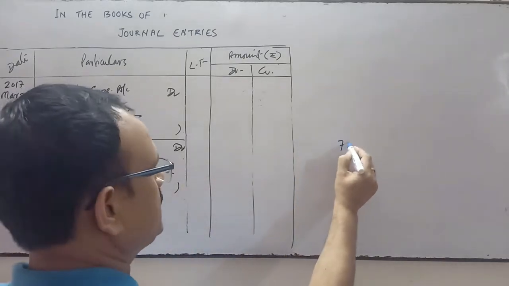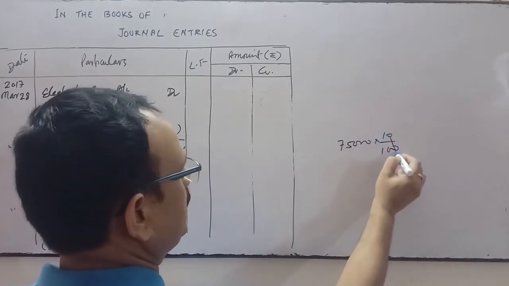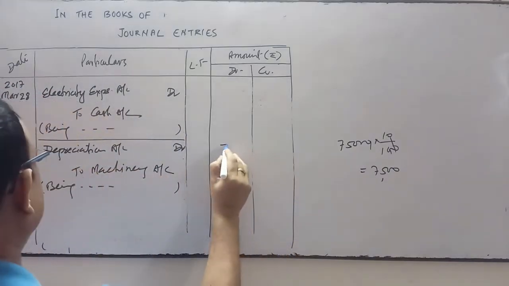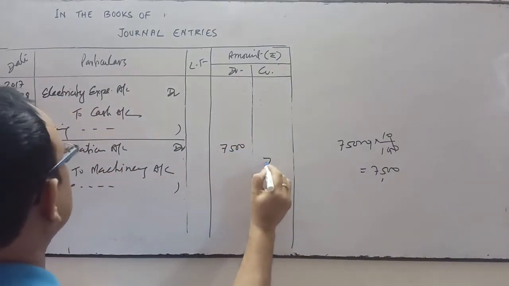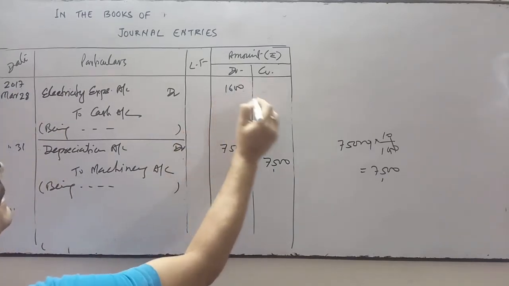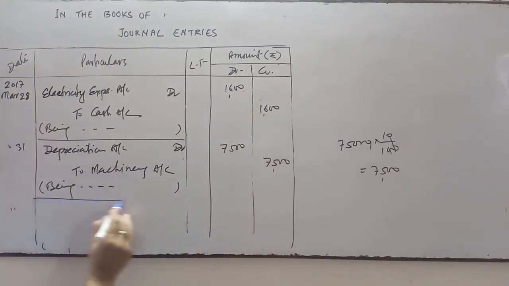In working notes, machinery is 75, rate of depreciation is 10% for the whole year. So depreciation amount is 7,500. For electricity, the amount is 1,600 over here. So this is for the depreciation.